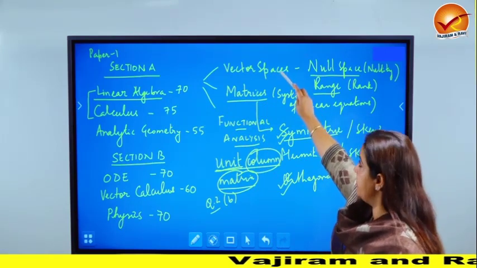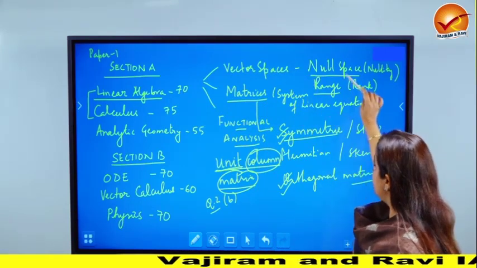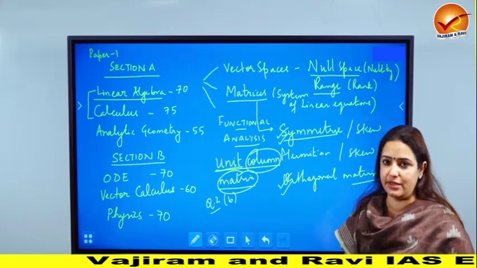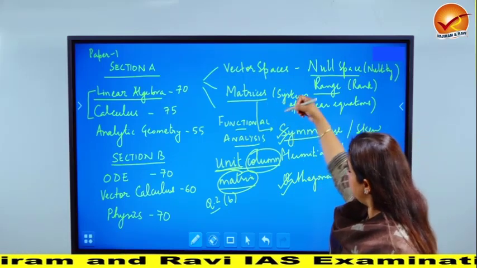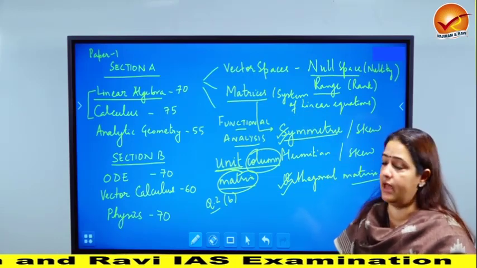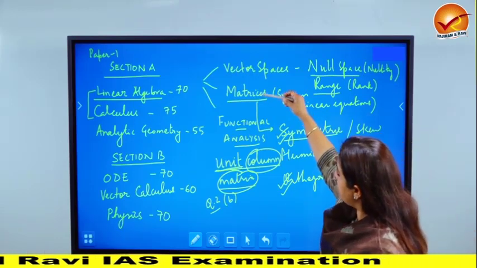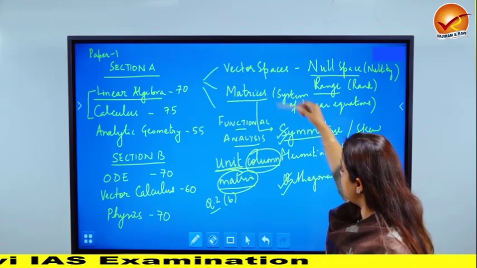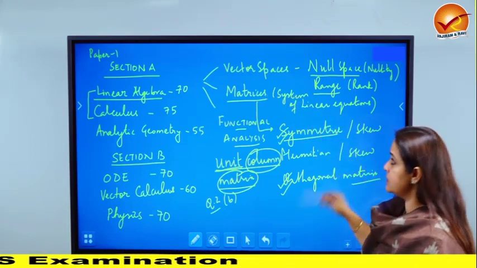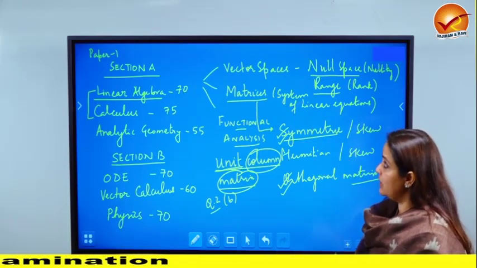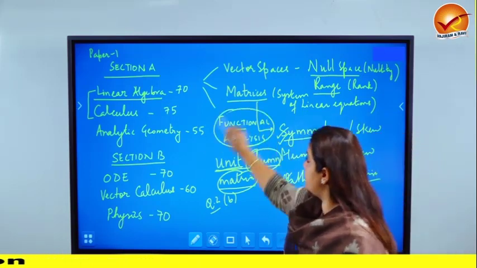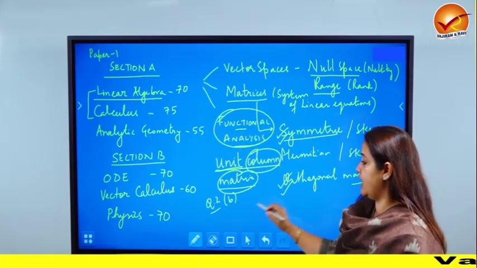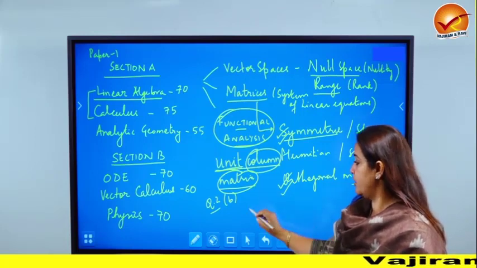Vector spaces, which mostly caters to null space, range, also eigenvalues, eigenvectors. Then matrices, one has to really know the different kinds of matrices that we have and how their eigenvalues, for example, are related. When you have different kinds of matrices, how is the nature of their eigenvalues going to change. And what they are touching upon is functional analysis, which I would say that for future reference,